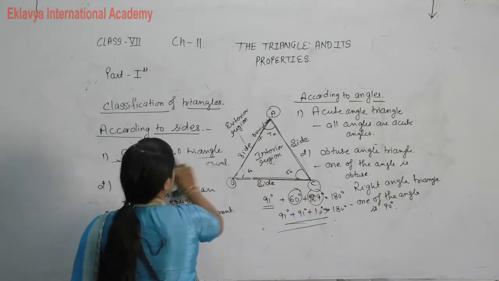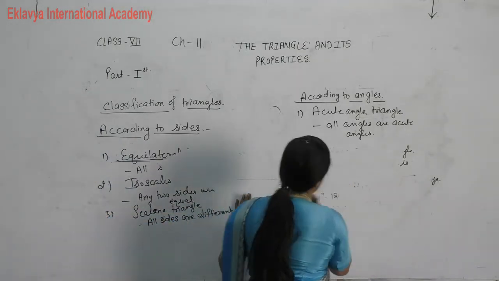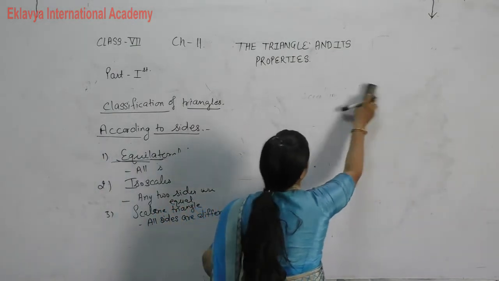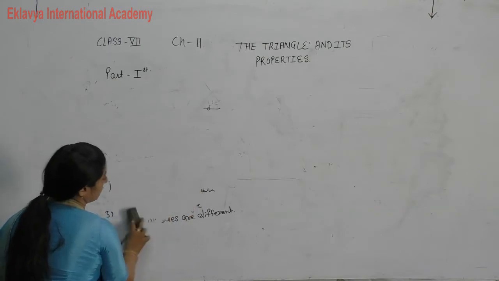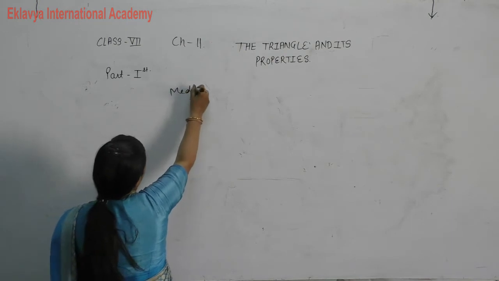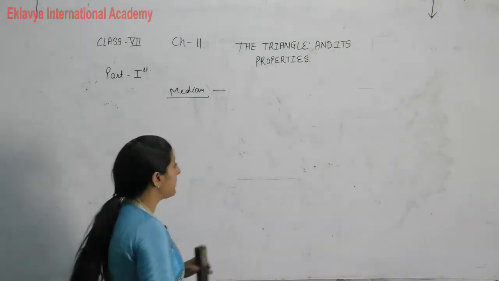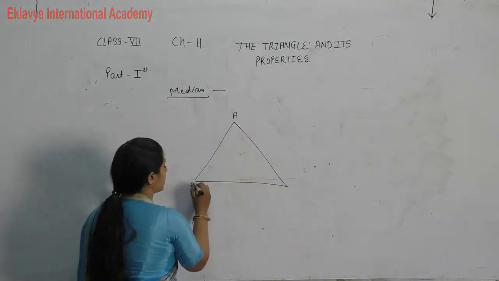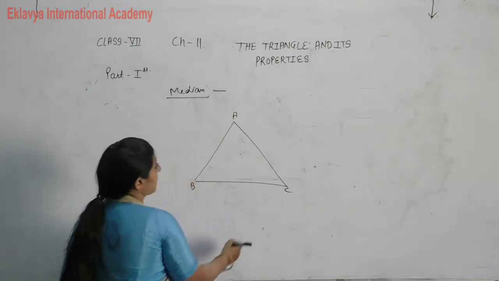Okay, now we will discuss about the median and altitude. Median. Median is related to something midpoint. See, in a triangle, we know that we have three vertices, A, B and C. What is the median? Median is a line segment.